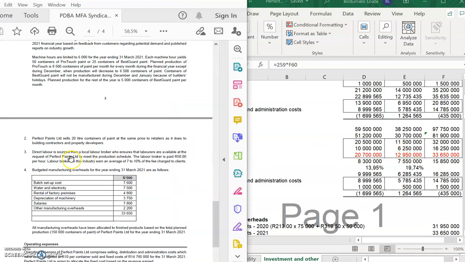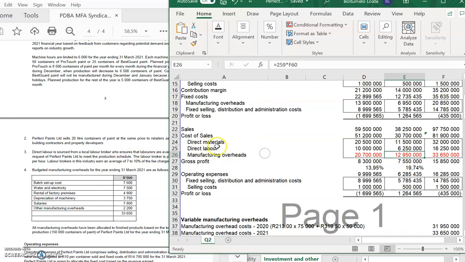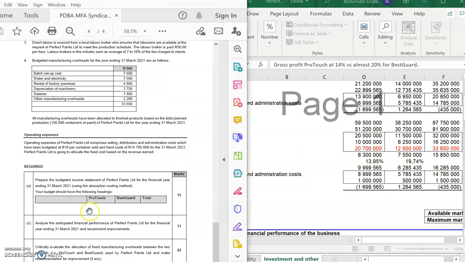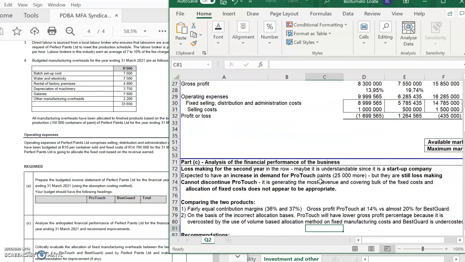Okay, this is just giving you more information that the direct labor is sourced from a local labor broker who ensures that laborers are available at the request of Perfect Paints. They're just giving you more information on this line item. You did not have to go and calculate it again. So once we've completed the income statement and gotten the gross profit percentages, now we can move on to question C. Question C asks us to analyze the anticipated financial performance of Perfect Paints and recommend improvements.